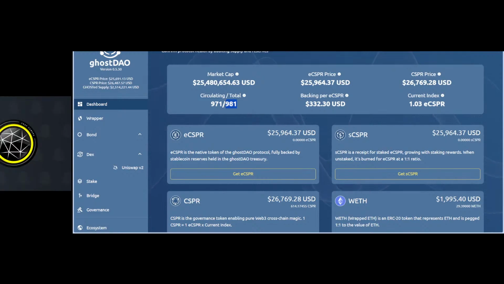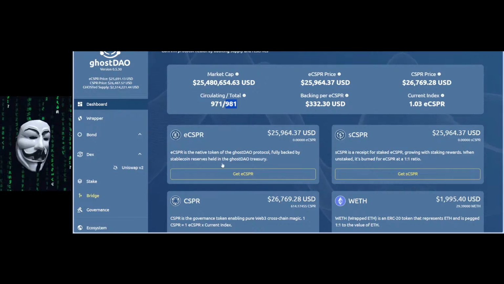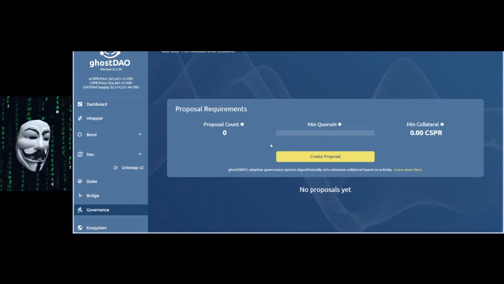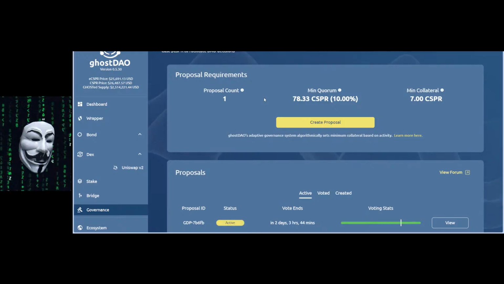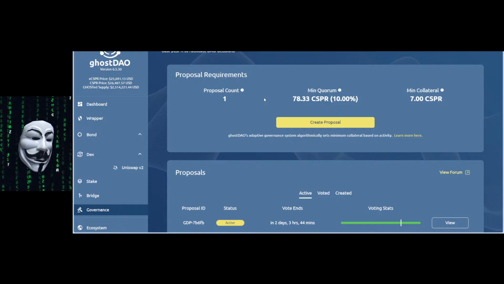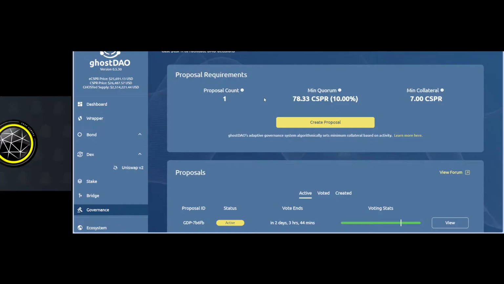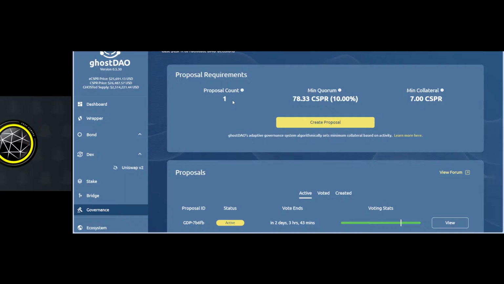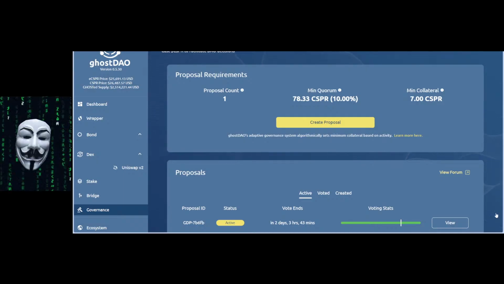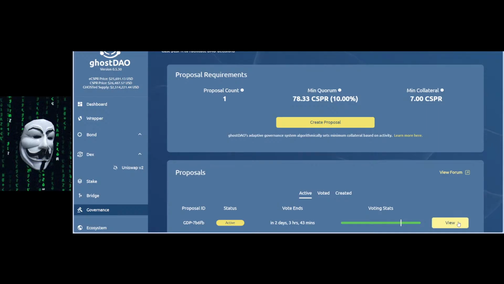Why is that important? Well, the governance has been live since yesterday. We redeployed the governance smart contract already twice. Most of you have no idea what happened. Already twice it has been redeployed.